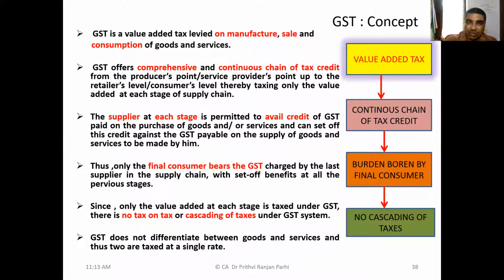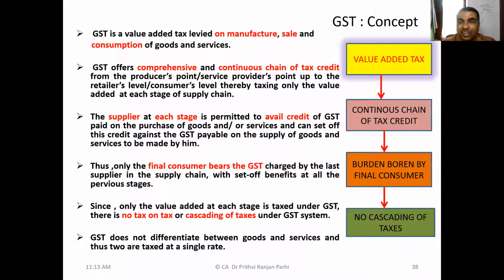Now, one more concept relating to GST. As you know, GST is a value-added tax levied on manufacture, sale, and consumption of goods and services. That means whenever there is a supply, GST is levied. GST offers a comprehensive and continuous chain of tax credit. We'll understand how tax credit is continuous and how it is comprehensive. That means there is a credit system: if you have already paid tax on some input, you are eligible to take credit of that.